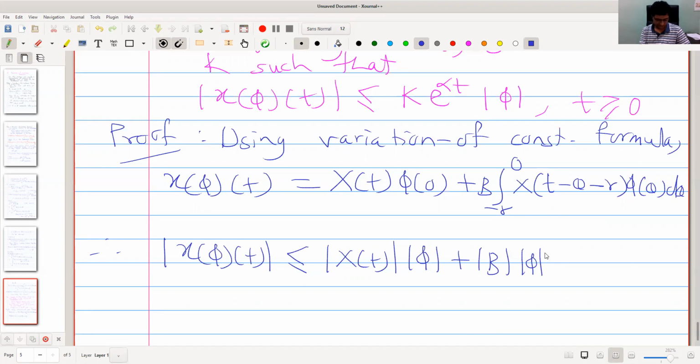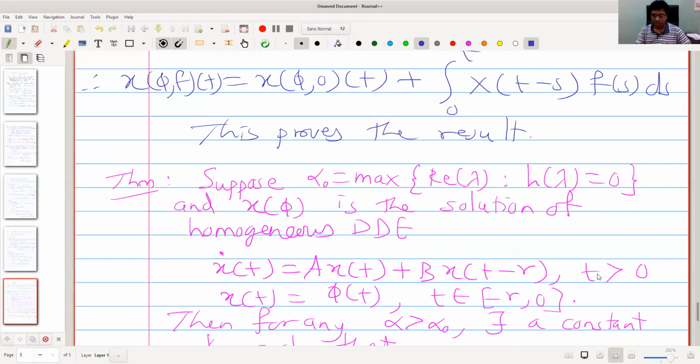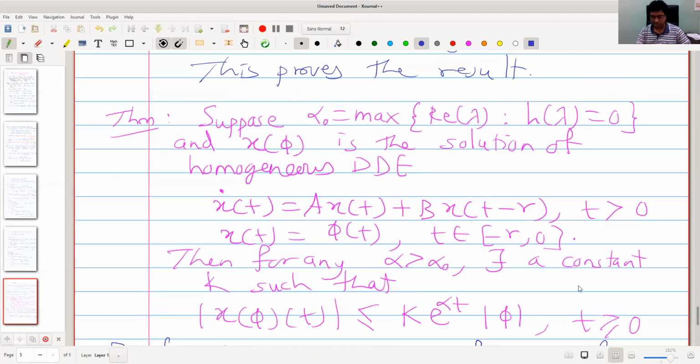And here it is integral from minus r to 0 mod of X of t minus theta minus r d theta. We call this as number 2. Okay, so this equation is number 1.